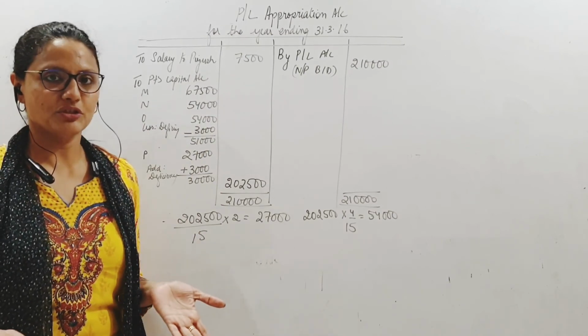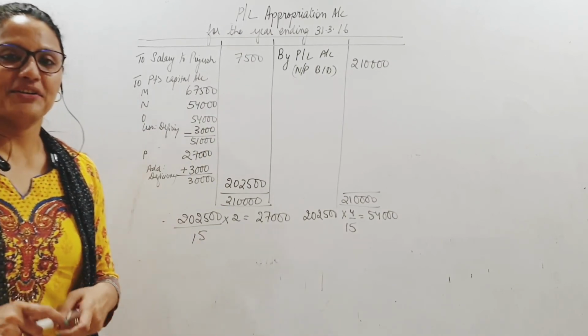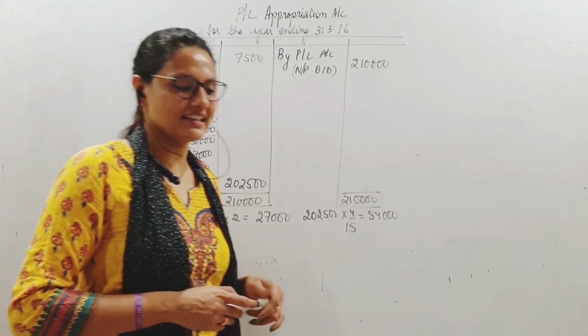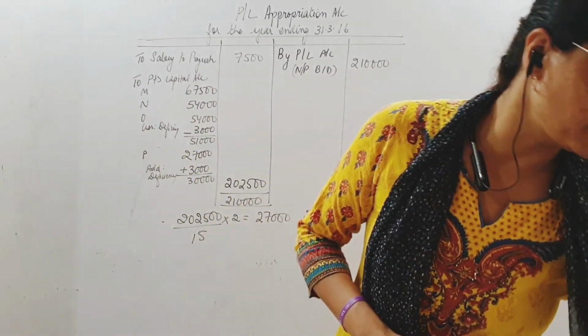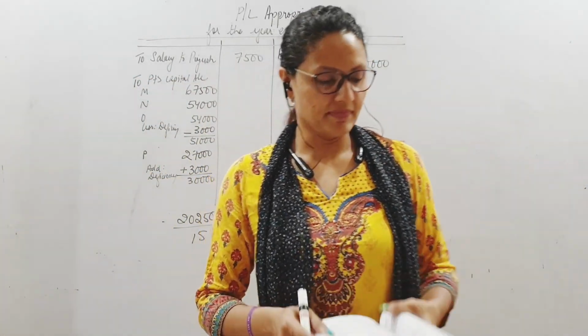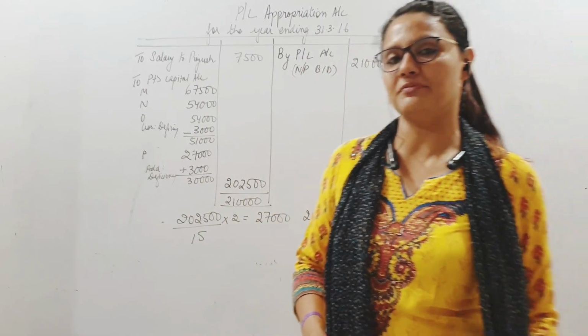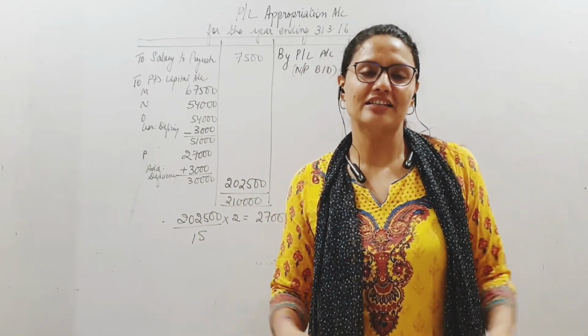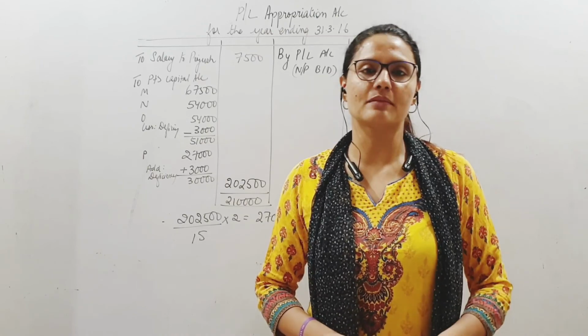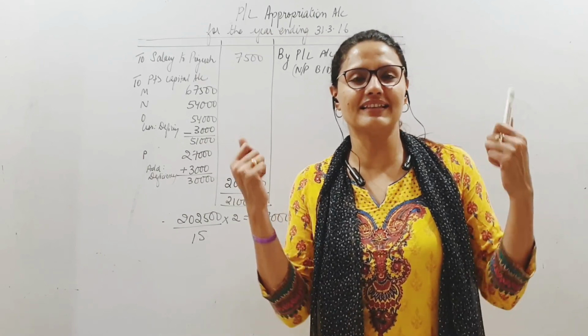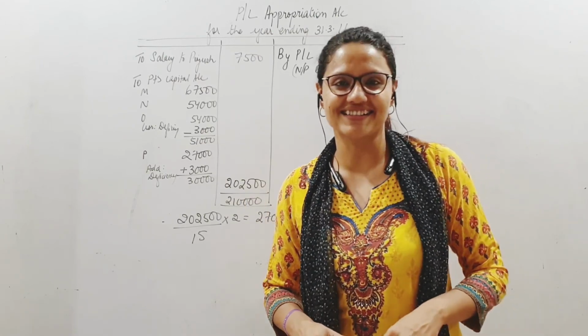Alright. So this is how the profits will be distributed at the end of the year. This is what you need to show. So, an interesting sum with a lot of things to be done here. I think that brings us to the end of the sum and also of goodwill treatment. So these are the various things that you will be doing in goodwill. Practice more sums, enjoy doing accounts, get the kick out of getting the right answers.